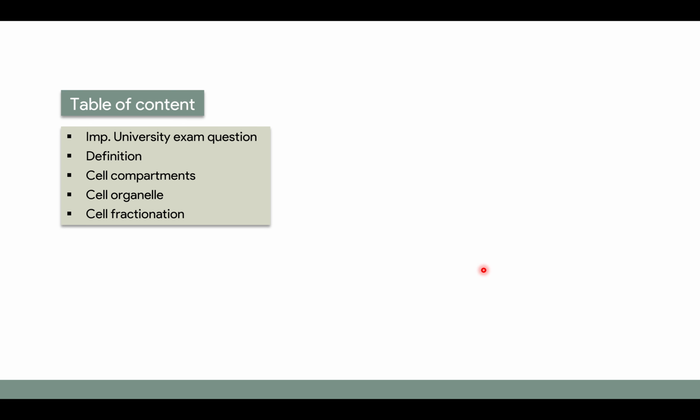In this lecture, we'll be talking about the important university exam questions, since concepts is what you will be getting from the lecture, but then these concepts have to be reproduced in the examination, for which we need to know the frequently asked university questions. The definition of cell, the various cell compartments, cell organelle, and cell fractionation.